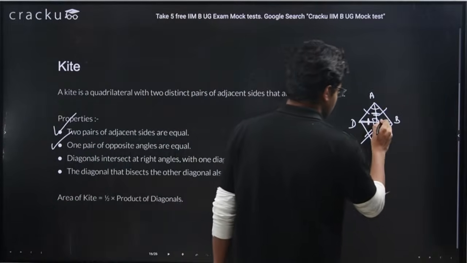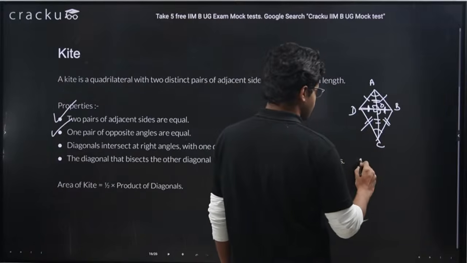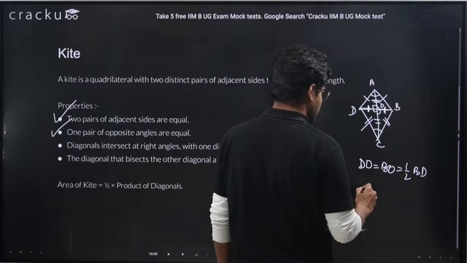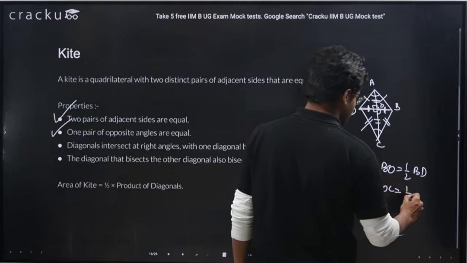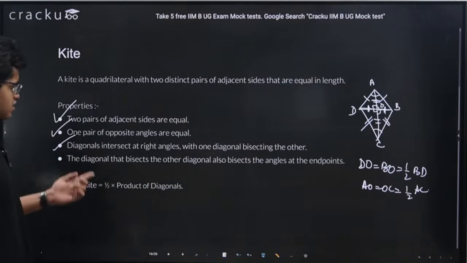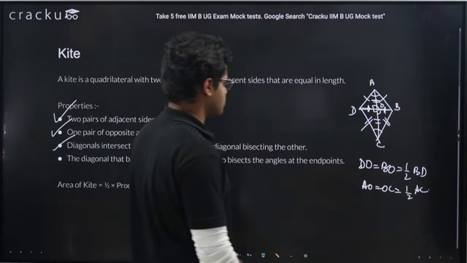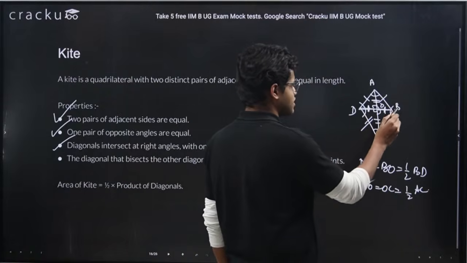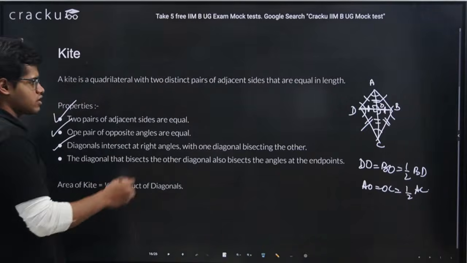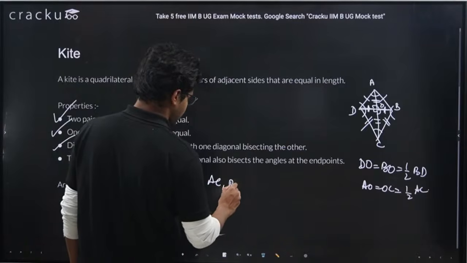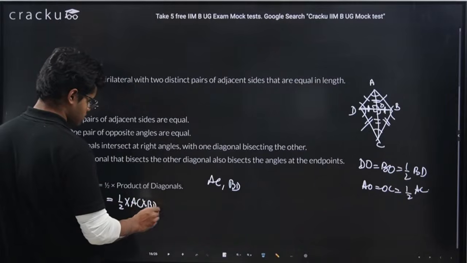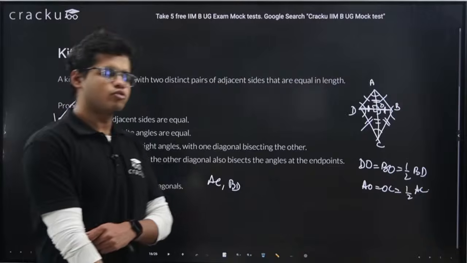Let's say the center is O. This is looking clumsy, so I can write DO equals BO equals half of BD, right? Diagonals are bisecting each other, and AO equals OC equals half of AC, right? The diagonal that bisects the other diagonal also bisects the angles at the end points, meaning these angles are also bisected by the diagonals, right? Area of kite. Now we have the diagonals AC and BD. So area of kite I can write as half into product of diagonals, right? Simply, half into product of diagonals.